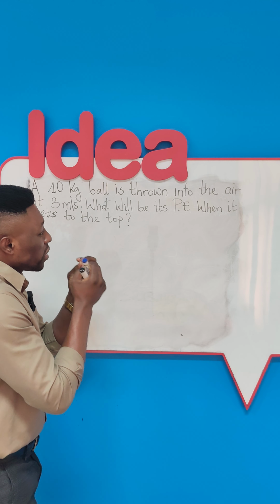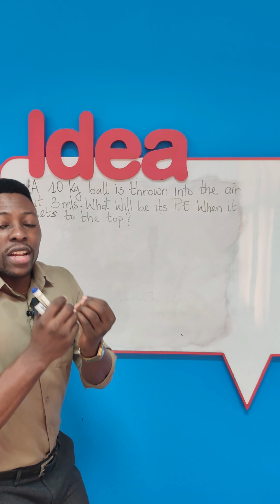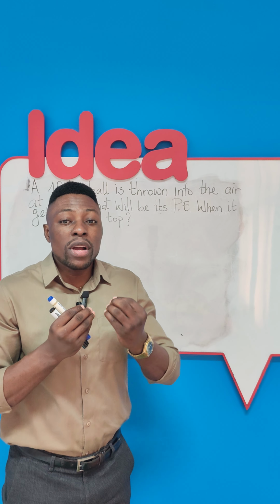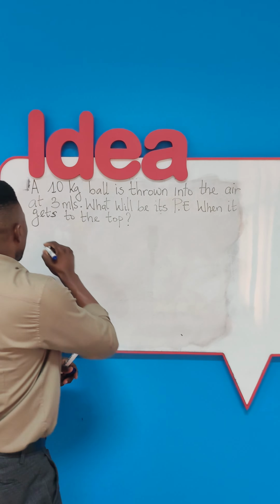A 10 kg ball is thrown into the air at 3 meters per second. What will be its potential energy when it gets to the top? The first thing here, dear friends, is to understand what's happening with the ball the very moment it gets thrown into the air. Follow me, dear friends.